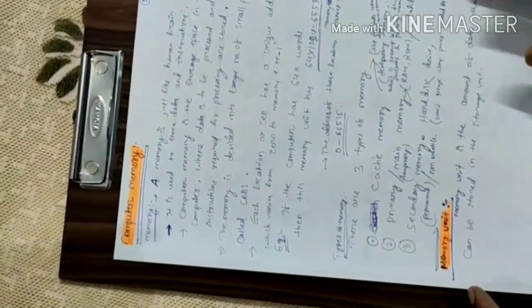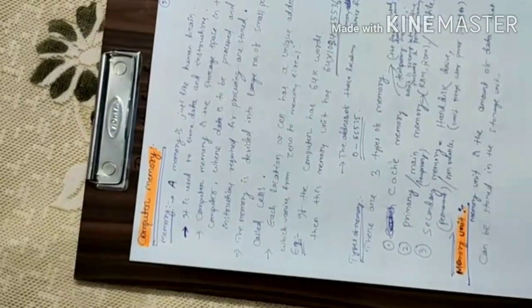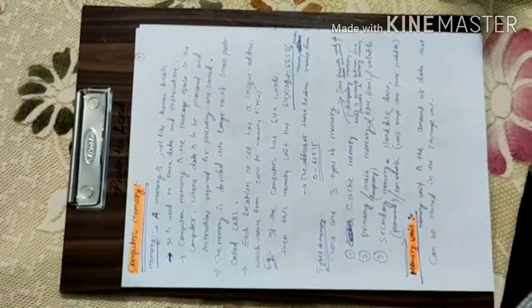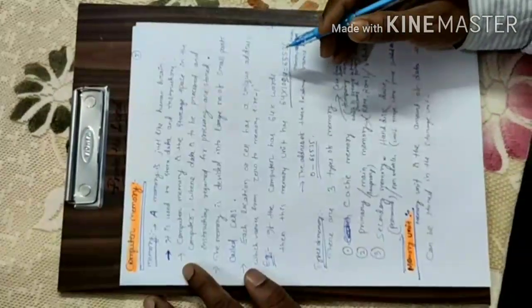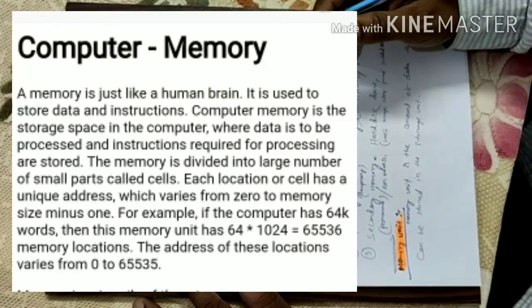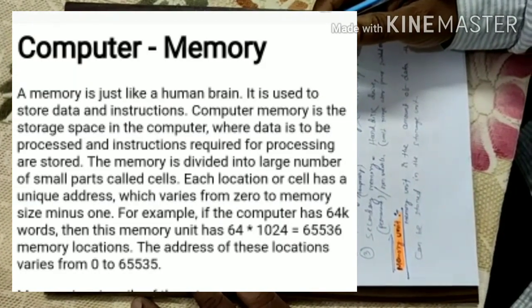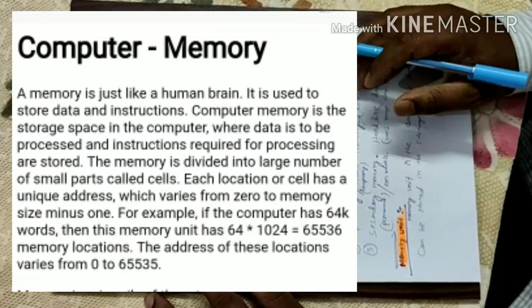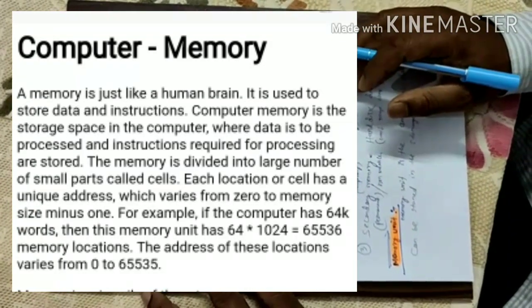Now we will discuss the computer memory. What is memory? A memory is just like the human brain. It is used to store data and instructions. Computer memory is the storage space in the computer where data is to be processed and instructions required for processing are stored.